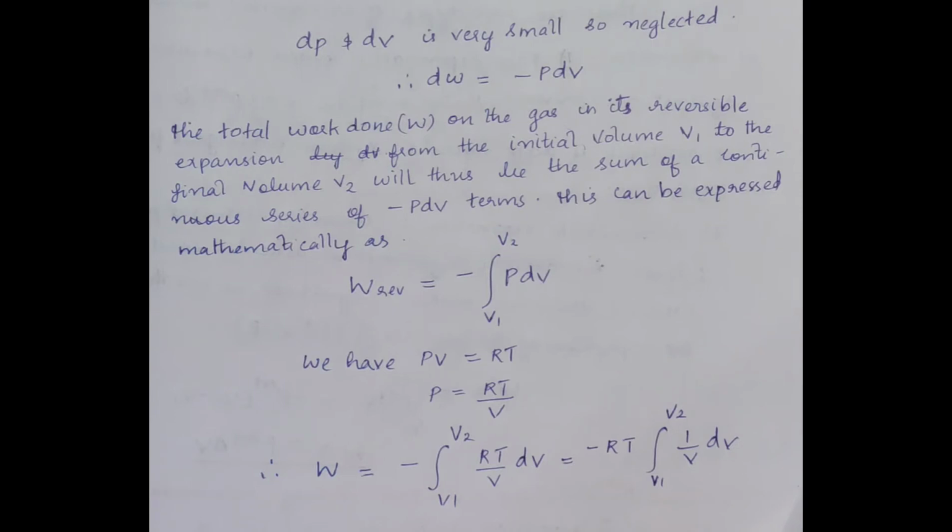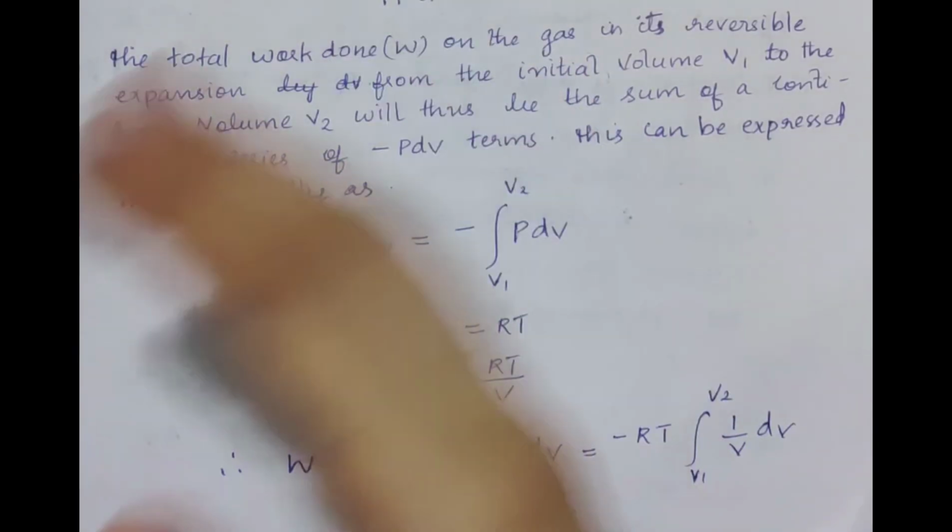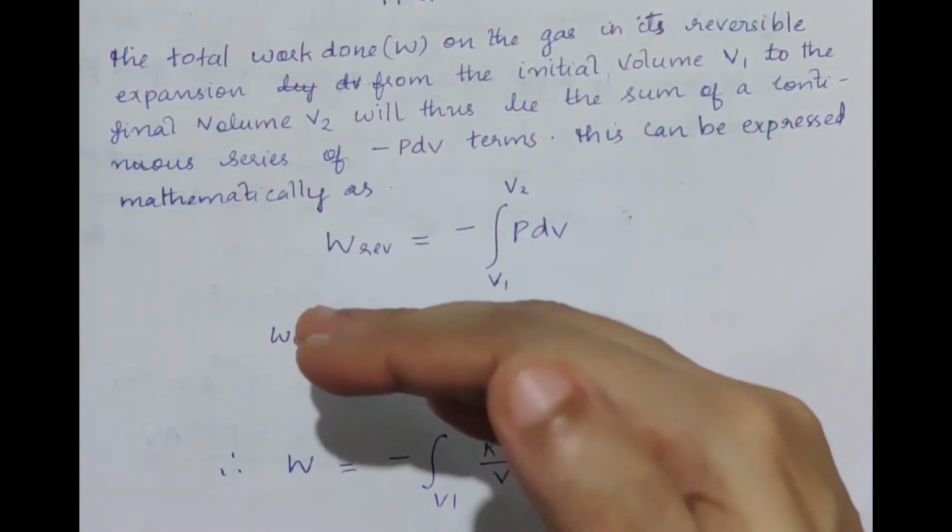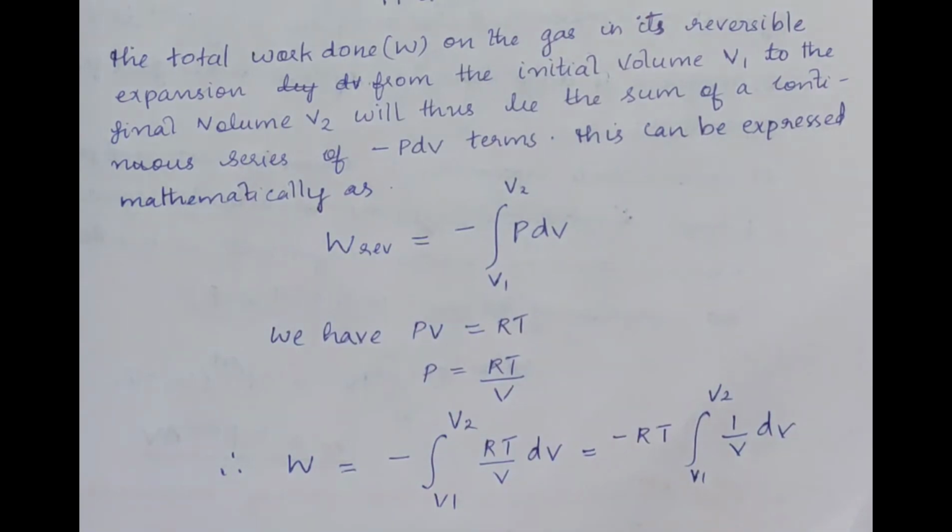Okay, the total work done on the gas in its reversible expansion from the initial volume V1 to the final volume V2 will thus be the sum of a continuous series of minus PdV terms. That is, here what is happening? The pressure is decreasing gradually during reversible isothermal expansion. And what is happening to the volume? Volume is increasing.